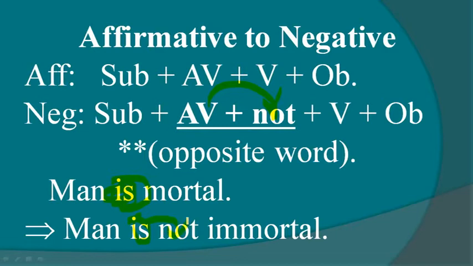Now the sentence meaning is changed. So we have to input an opposite word. Here mortal. In mortal, opposite is immortal. So our answer will be man is not immortal.